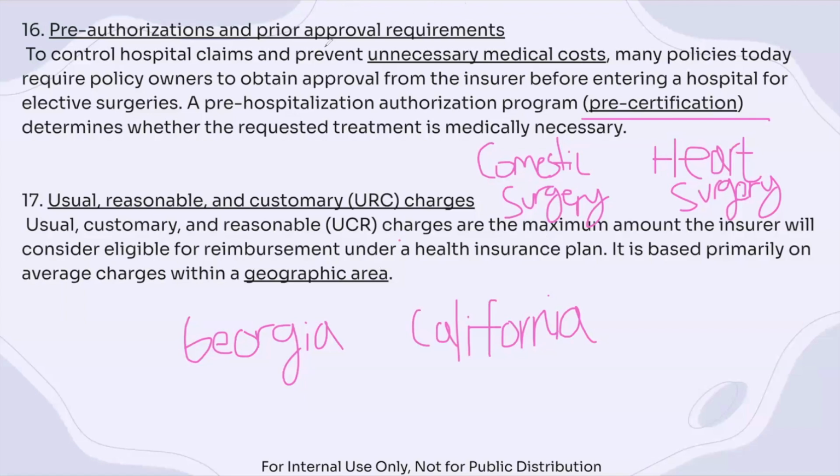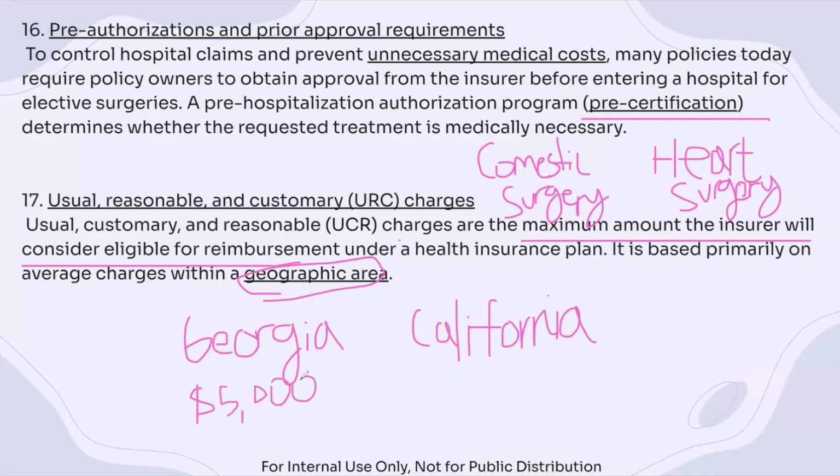And so with this provision, it states the maximum amount that the insurer will consider eligible for reimbursement based on the average charges within a geographical area. So if you were to get heart surgery in Georgia, the insurance company might place a maximum amount of 5,000.